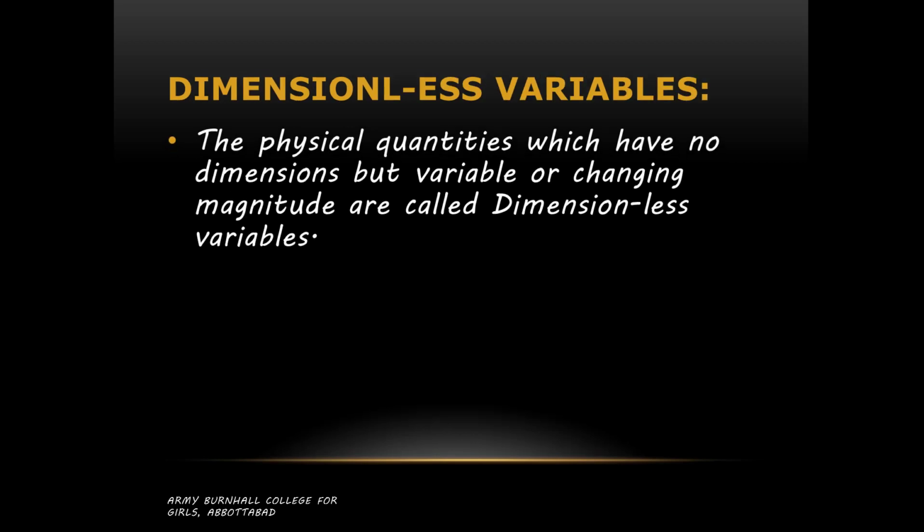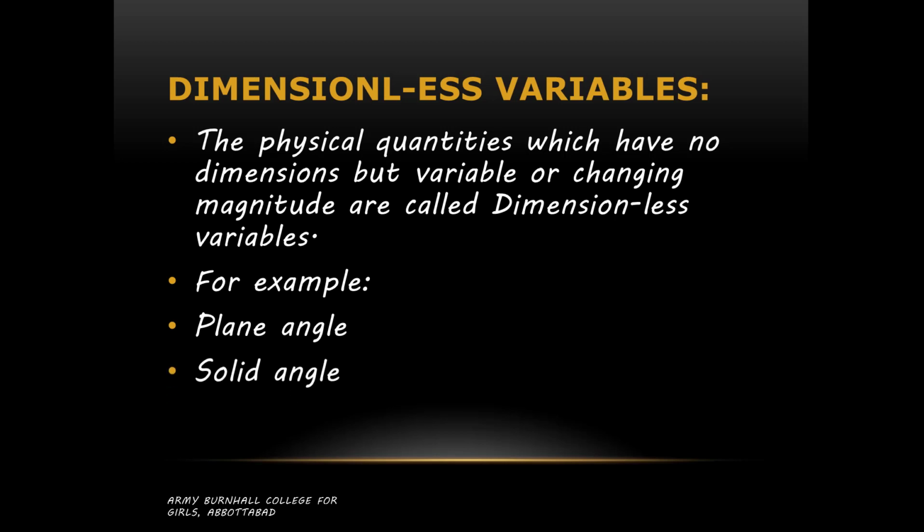Then we have dimensionless variables. The physical quantities which have no dimensions but variable or changing magnitude are called dimensionless variables. For example, plane angle, as we have already discussed, in the end we have no base unit for plane angle. The units cancel because the formula is theta equals s over r. It is the ratio between two similar quantities, so it is basically a dimensionless variable.